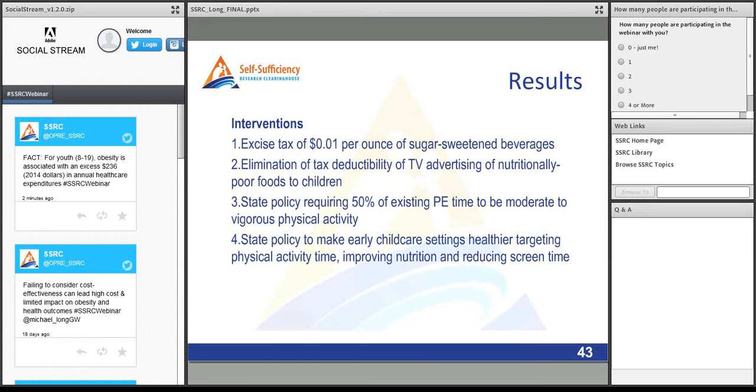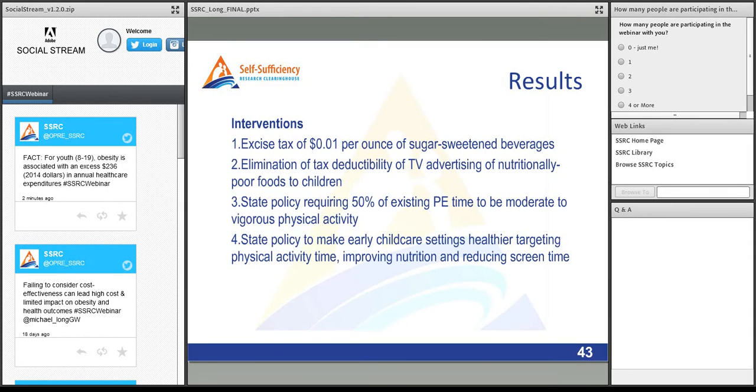So again, we're looking at 4 interventions right now: an excise tax of 1 cent per ounce of sugar-sweetened beverages, eliminating the tax deductibility of TV advertising of nutritionally poor foods to children. And so here, companies can claim an ordinary business expense for marketing costs, and there have been in the past in Congress proposals to remove ordinary business expenses for advertising nutritionally poor foods to children on television. And so that's what we're modeling, to remove that ordinary business expense exemption.